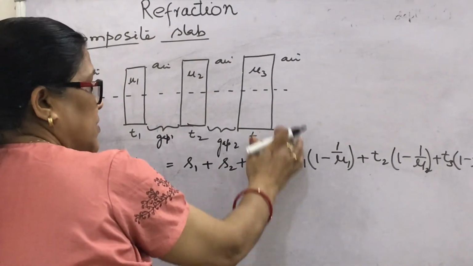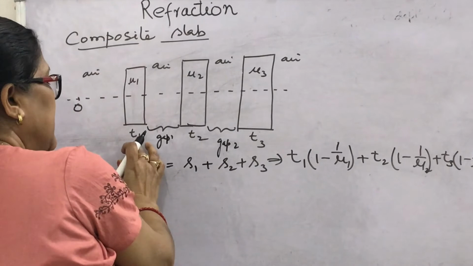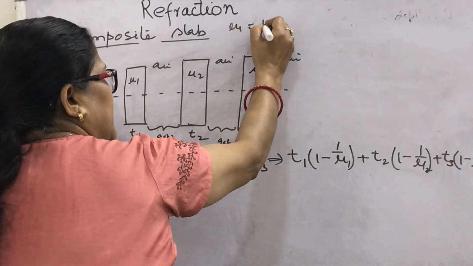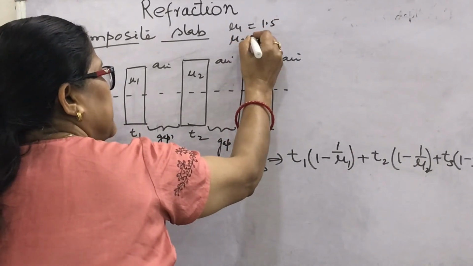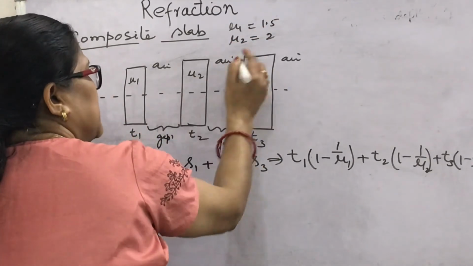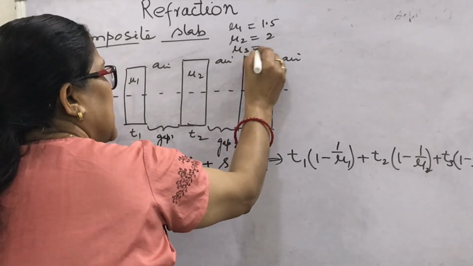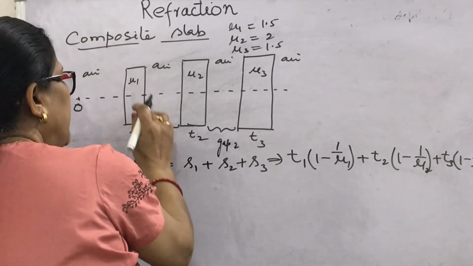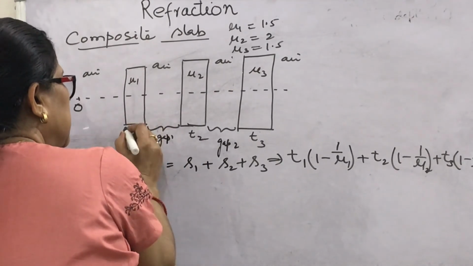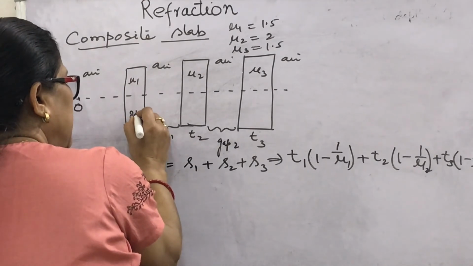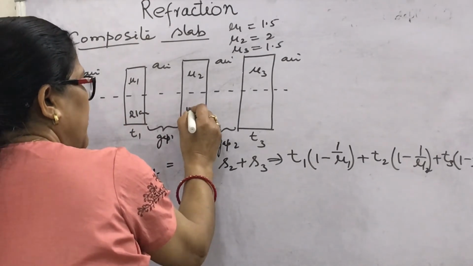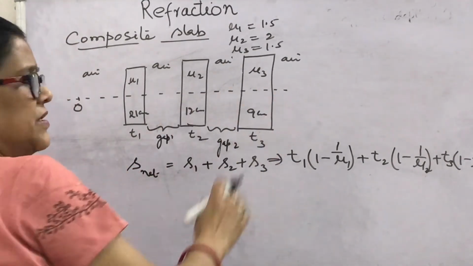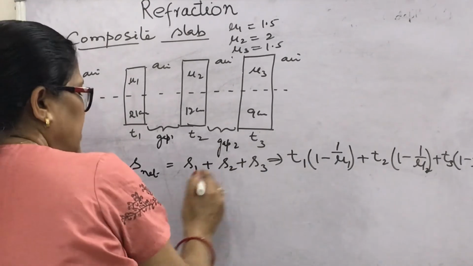Suppose you take mu1 equal to 1.5 as the refractive index of the first slab, the second slab suppose 2, and the third slab again 1.5. Thickness, suppose this one is 21 centimeter, this is 12 centimeter, this is 9 centimeter, different thicknesses. Then put the value and get the result.